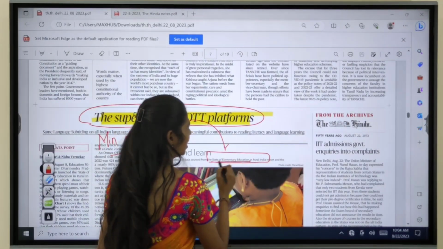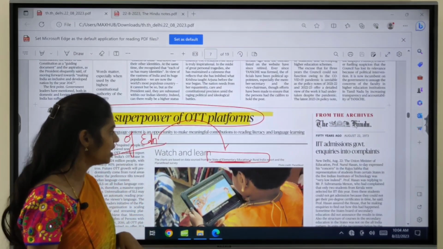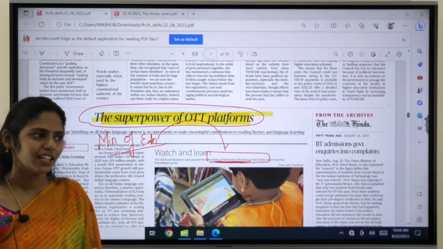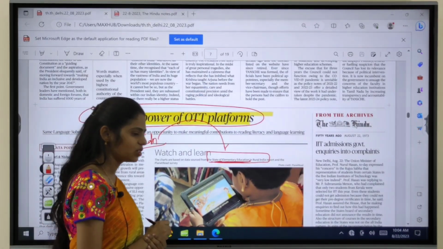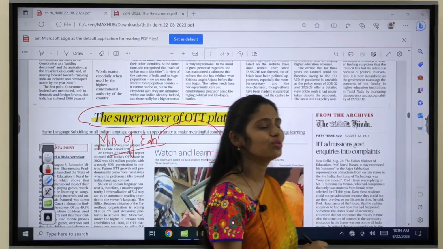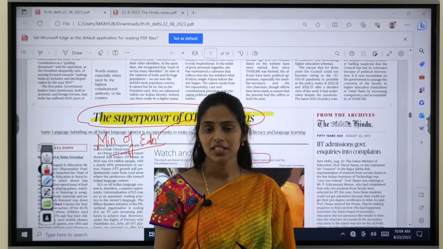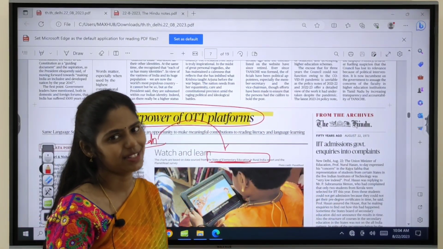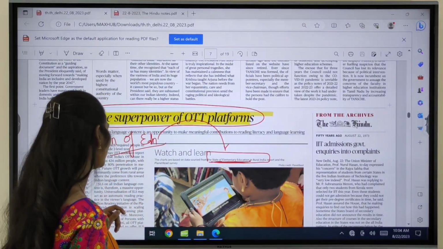You can get a question like: recently the State of Elementary Education in Rural India report was in the news, so which organization released that report? This is a commonly asked question in UPSC prelims. So it is the Ministry of Education.